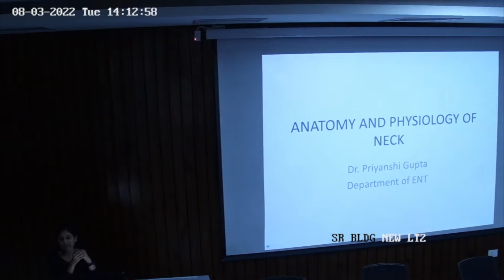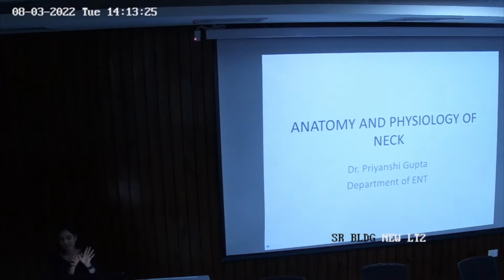So why are neck nodes important? Because when we deal with oral cavity malignancies or any malignancy of the head and neck, it classically drains to your neck nodes, and those neck nodes are present in the neck at various levels. So first we'll understand the triangles of the neck, then the lymph node levels, and then the clinical significance of having those levels and what we will do about it later. Okay, is it clear up till now?